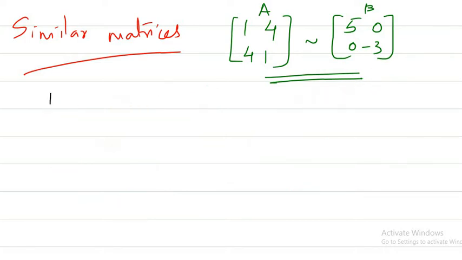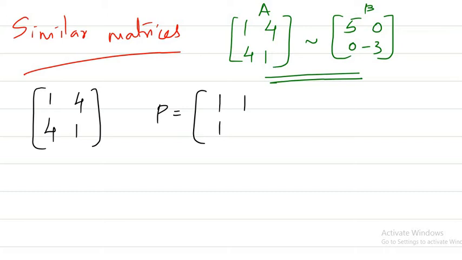If you look at this matrix 1 4 4 1, I'm going to choose P to be some particular matrix. Let me choose this matrix. It's actually a non-singular matrix, right? A 2 by 2 non-singular matrix. Determinant is non-zero.